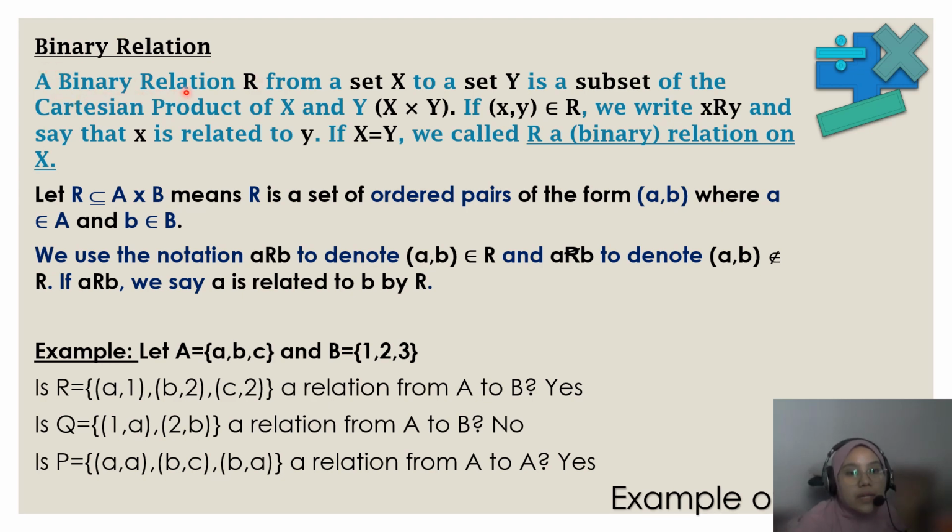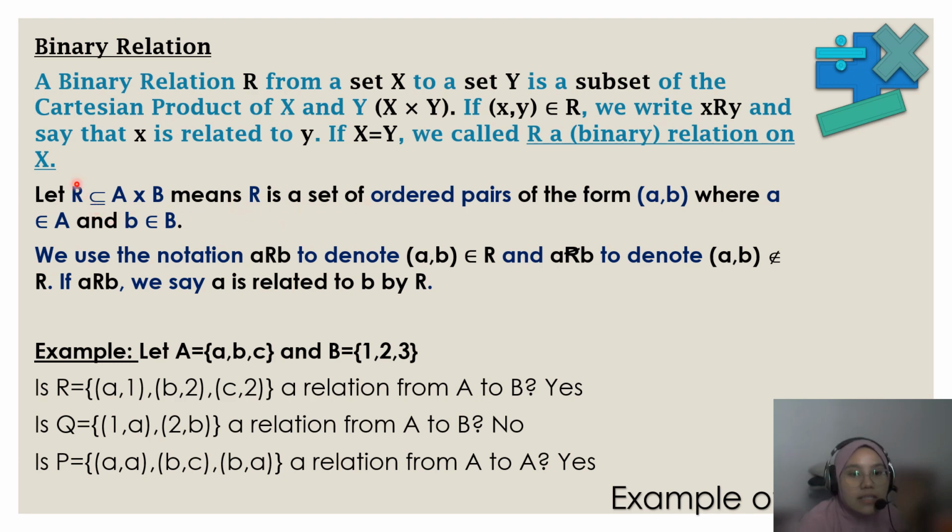A binary relation R from a set X to a set Y is a subset of the Cartesian product of X and Y, which is X cross Y. If (x, y) is an element of R, we write x R y, which is x is related to y. If X equals Y, we call R a binary relation on X. Okay, let's see. Let R be a subset of A cross B, which means R is a set of ordered pairs of the form (a, b).